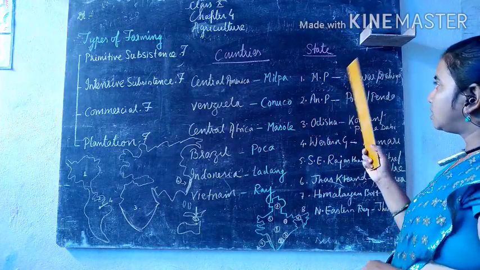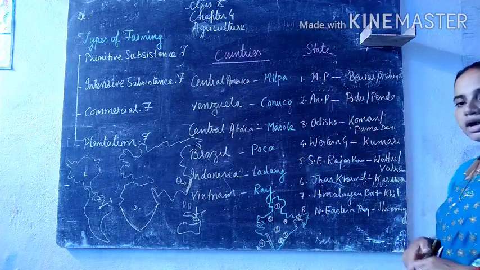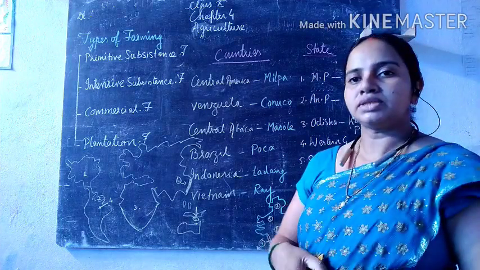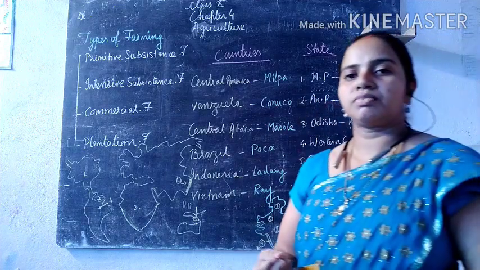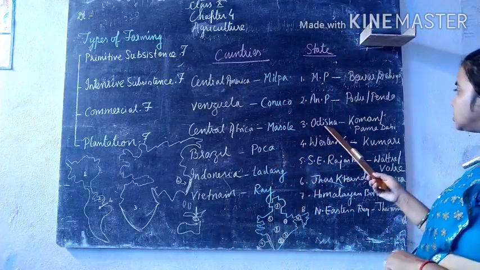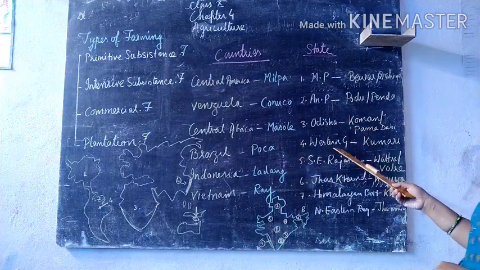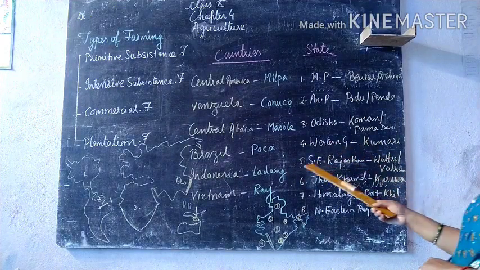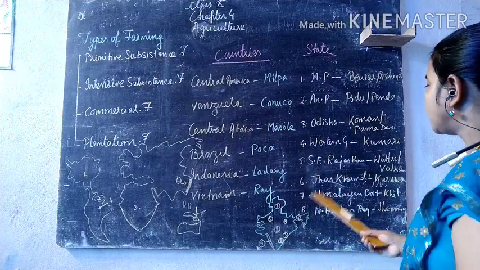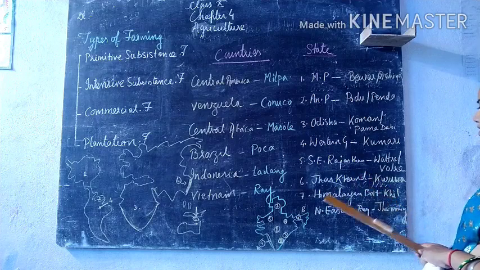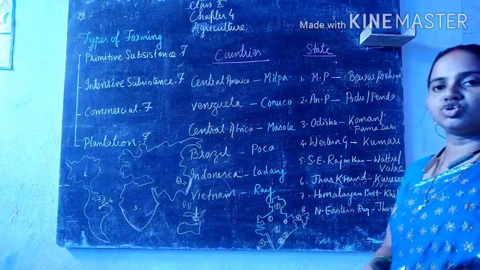In different parts of our country, for example, in Madhya Pradesh it is known as Bewar or Dhaiya. In Andhra Pradesh it is known as Podu or Penda. In Orissa it is known as Poman or Pamadavi. In Western Ghats it is known as Kumari. In southeastern Rajasthan it is known as Velar or Velter. In Jharkhand it is known as Kuruba. In the Himalayan belt it is known as Khil, and in the northeastern region it is known as Jhum cultivation.